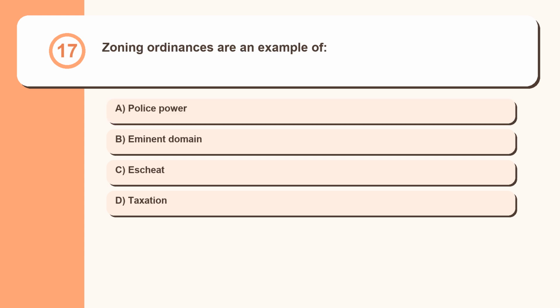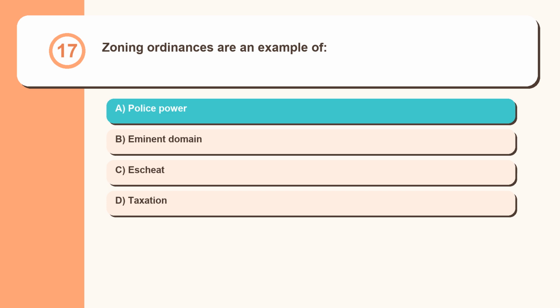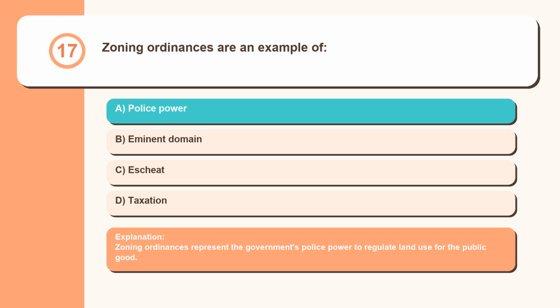Question 17. Zoning ordinances are an example of: police power, eminent domain, escheat, taxation. Zoning ordinances represent the government's police power to regulate land use for the public good.